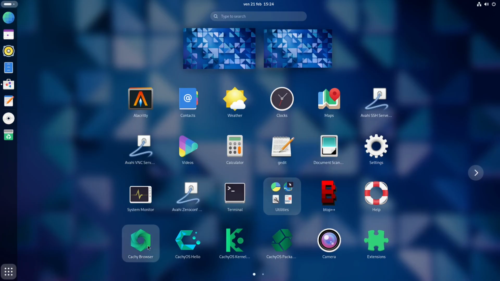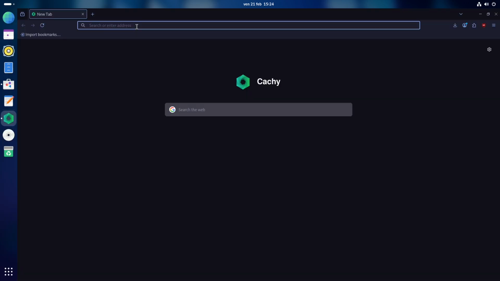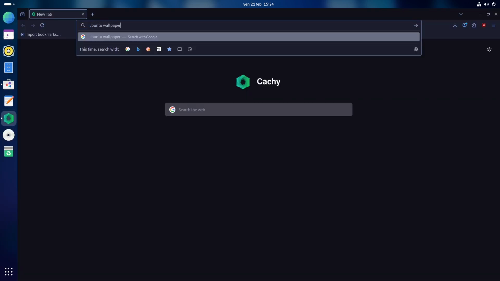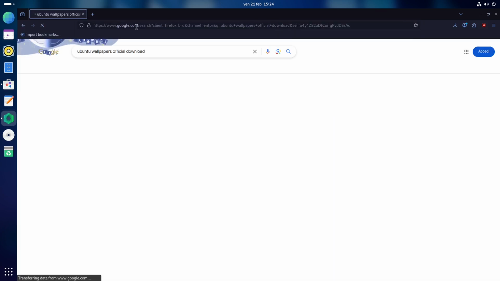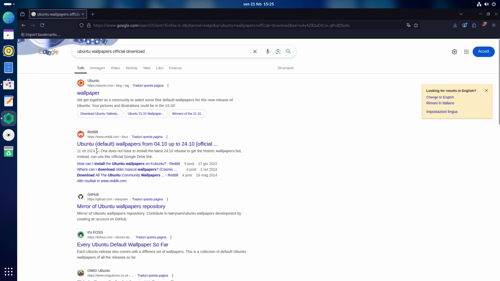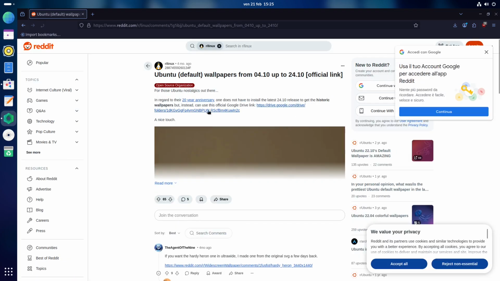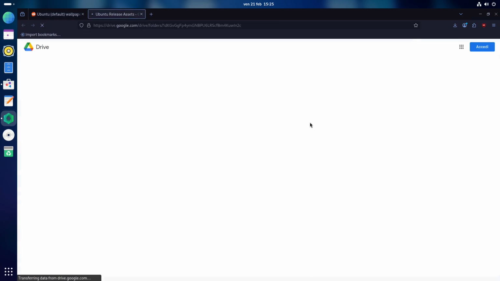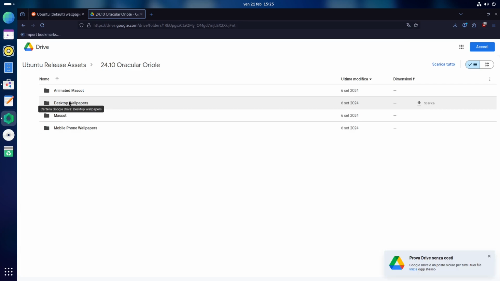And so I'm going to open the Cachy browser right here. I'm going to search for Ubuntu wallpapers official download. And here we have this Reddit link. You can click on that. Then we can click on this Google Drive file. I'm going to search for Ubuntu 24.10, which is the last one, desktop wallpapers.